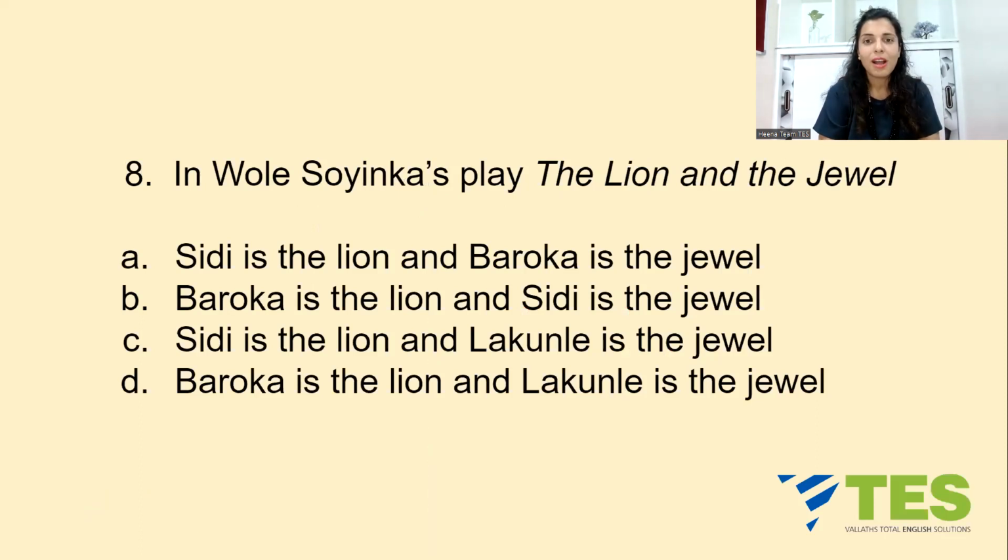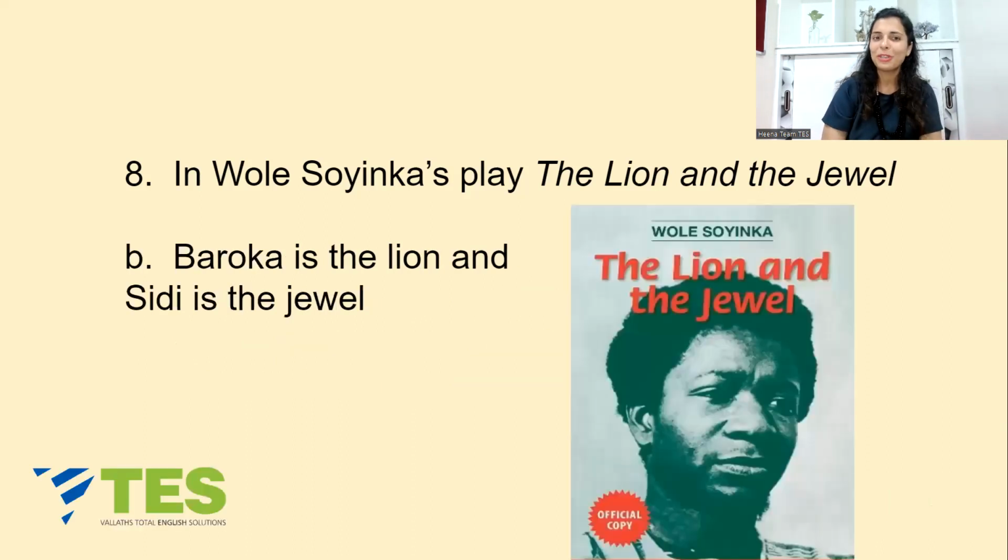In Wole Soyinka's play, The Lion and the Jewel, listen to the options. Who is what in this play? Option A, Sidi is the lion and Baroka is the jewel. B, Baroka is the lion and Sidi is the jewel. C, Sidi is the lion and Lakunle is the jewel. Or D, Baroka is the lion and Lakunle is the jewel. Nah, it is option B. Baroka is the lion and Sidi is the jewel.